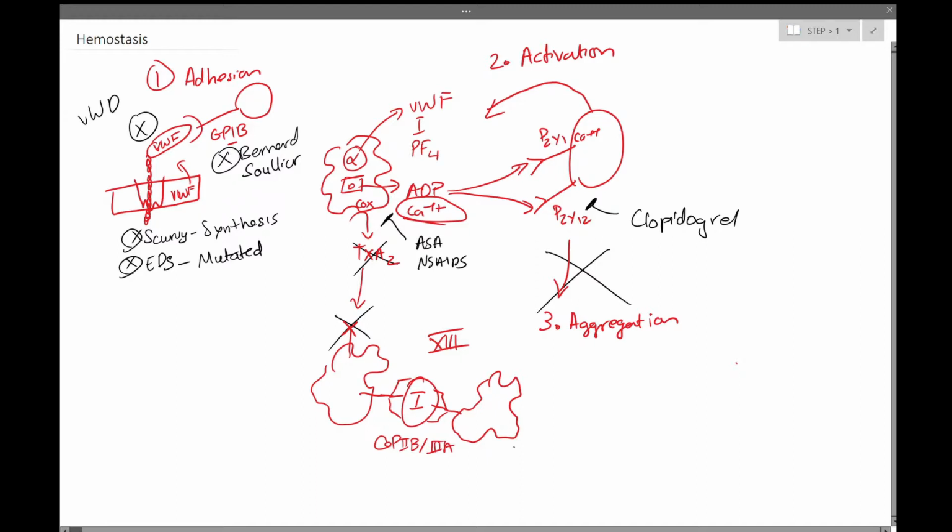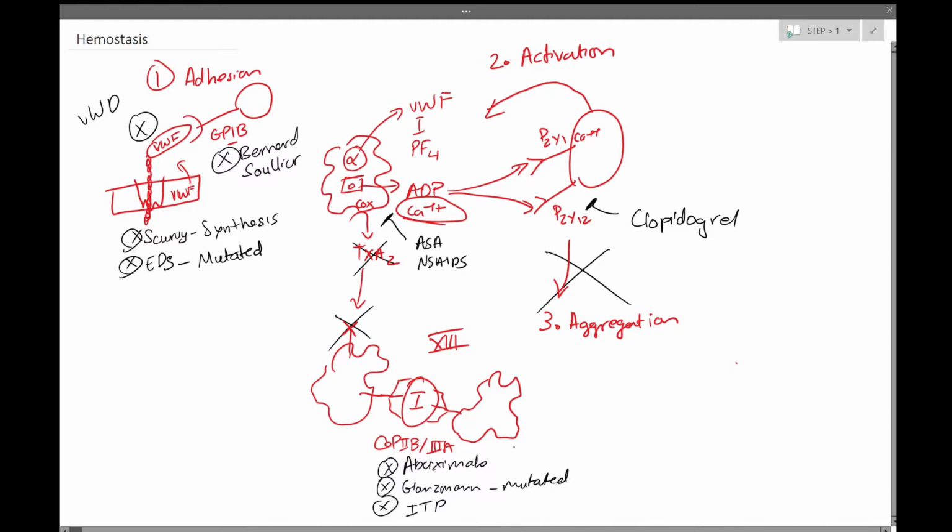In the aggregation step itself, this GP2B3A could potentially be stopped in three ways. First, there is abciximab, which is a monoclonal antibody that binds and inactivates GP2B3A. We could also have Glanzmann's thrombasthenia, which is a genetic condition where the GP2B3A is mutated. And then lastly, we could have ITP, which is immune thrombocytopenic purpura, where the body makes antibodies that stop the GP2B3A. So these are all the ways that primary hemostasis could be disrupted.